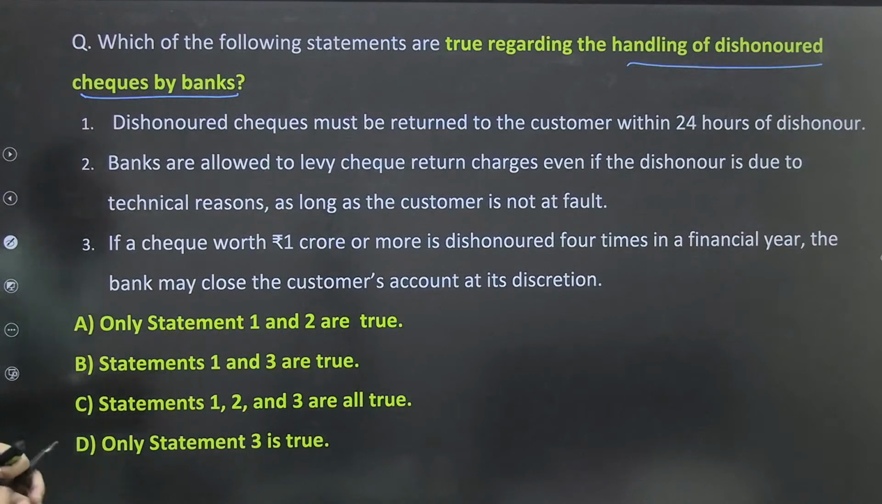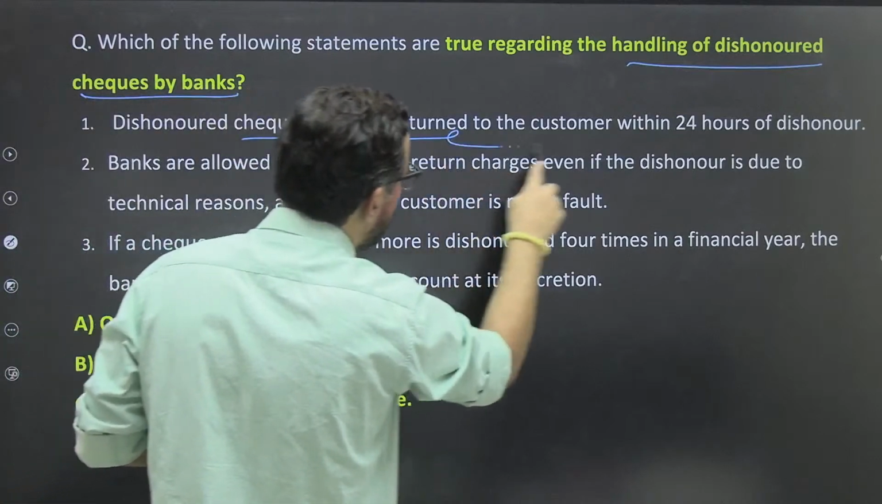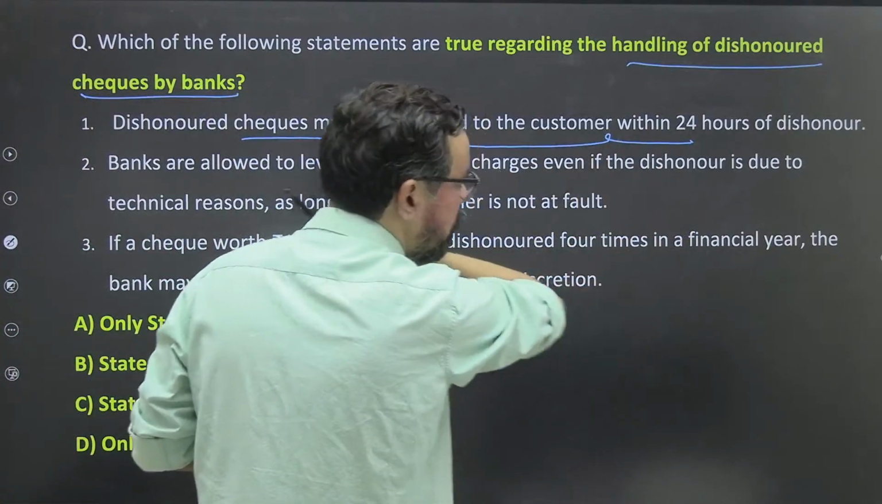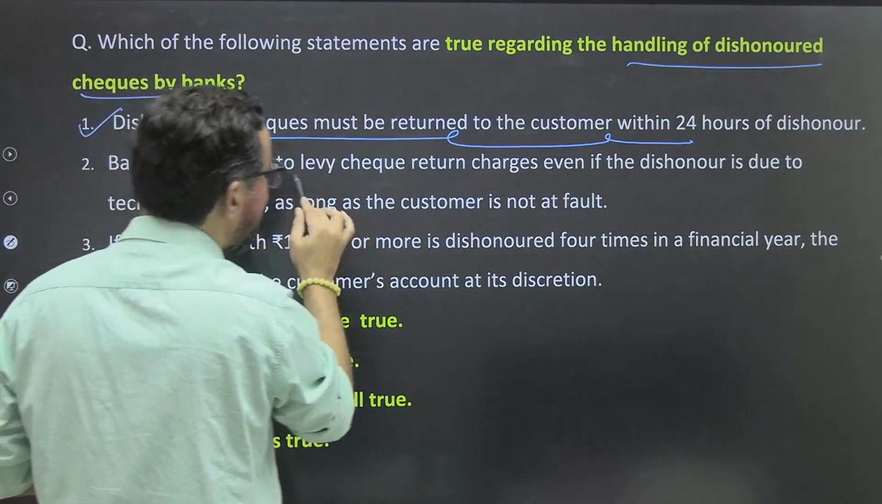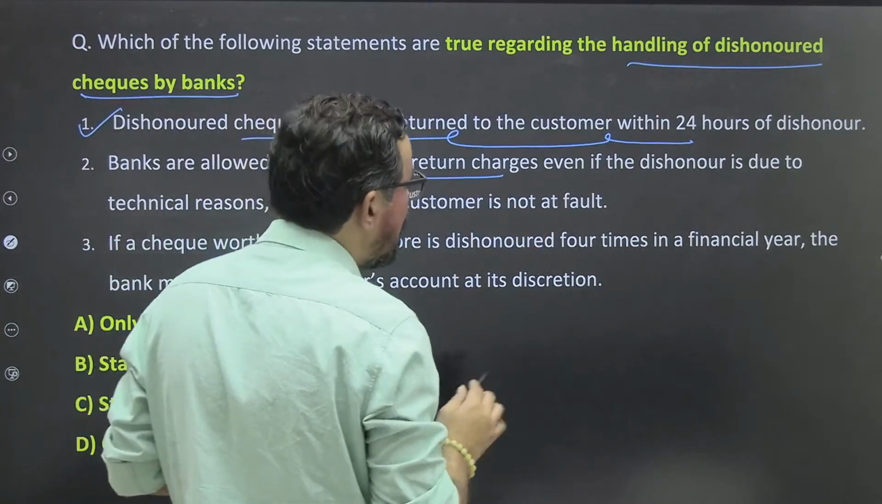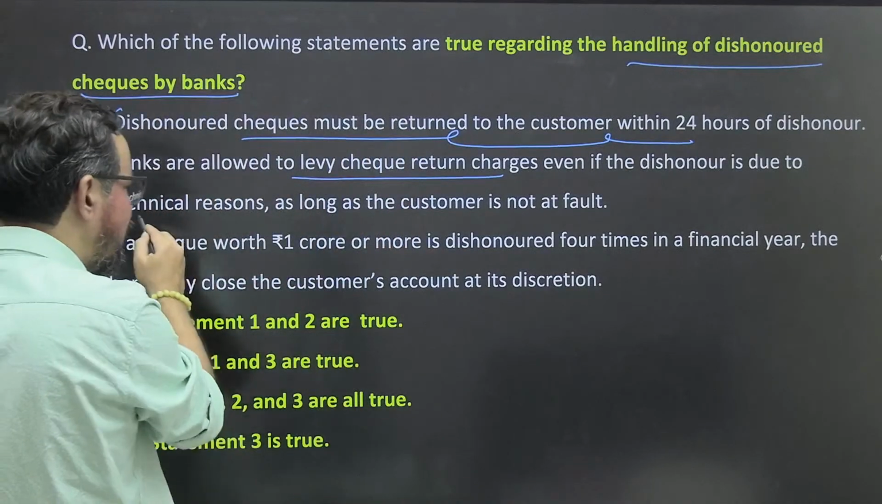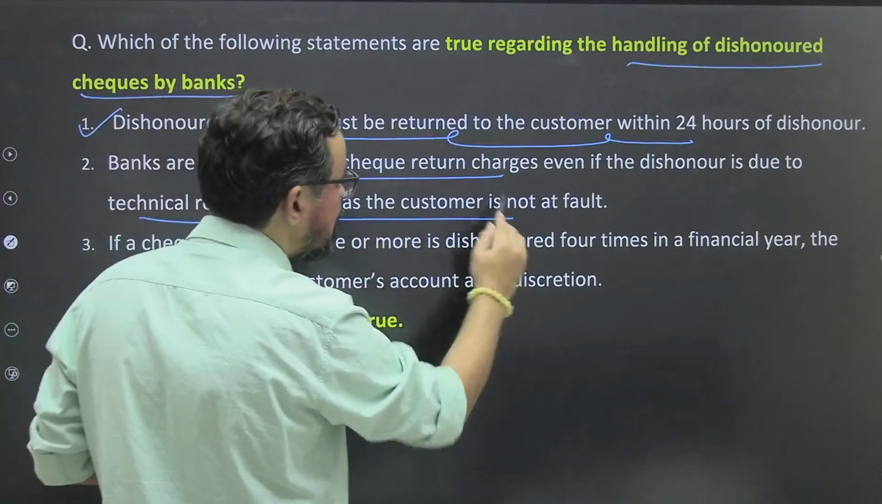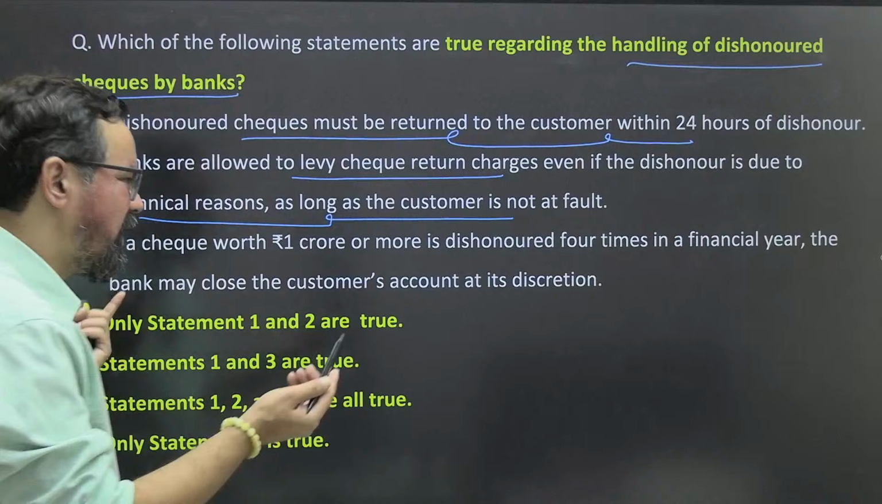Okay, this is easy, I guess. This is manageable. So, dishonor cheque must be written to customers within 24 hours of dishonor. Okay, this is true. Banks are allowed to levy cheque-writing charges even if the dishonor is due to technical reasons, as long as the customer is not at fault. So this statement is clearly wrong.